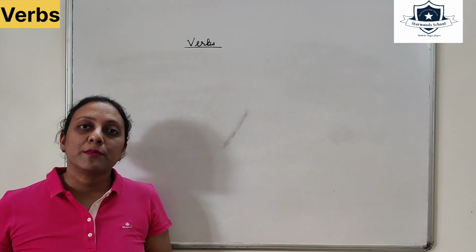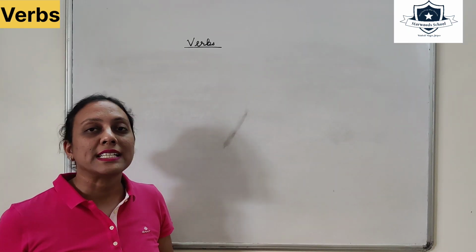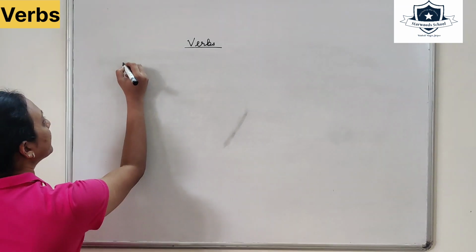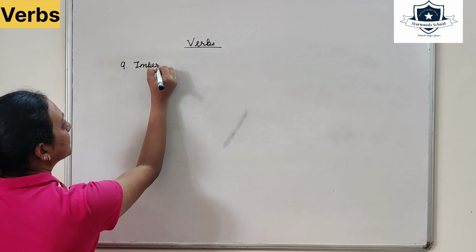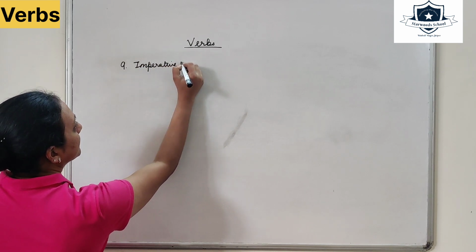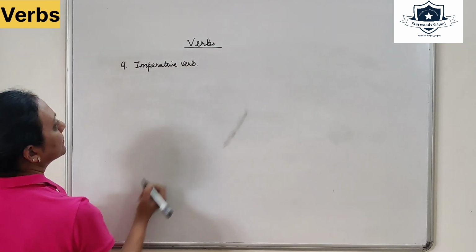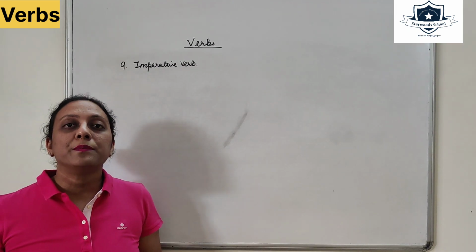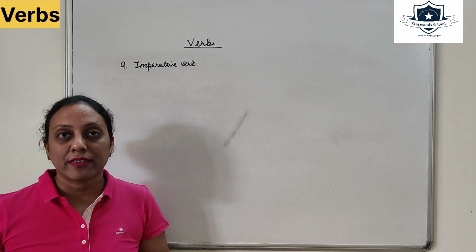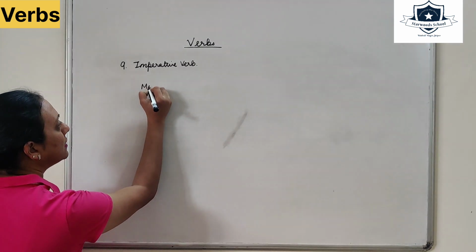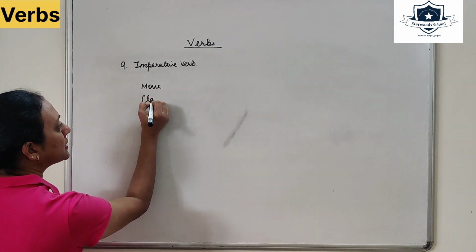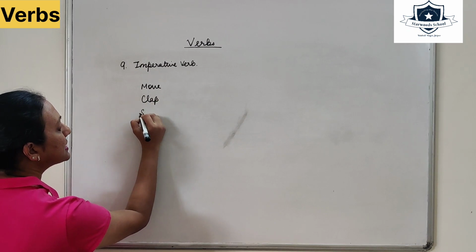There is one more type of verb that we'll be talking about, that is imperative verb. Imperative verb means where an instruction is given and they are complete in themselves. For example, move, clap, sit.